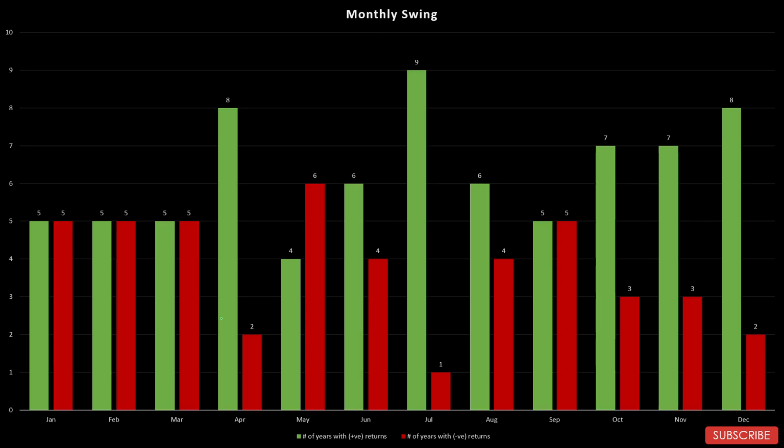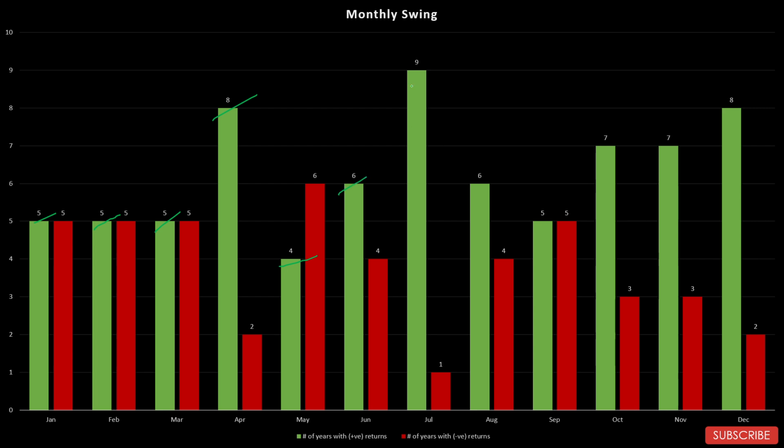Let's see the final graph, which is the monthly swing graph. In this graph, we can see that January, February, and March have all given five positive returns in the last 10 years. April has given eight positive returns in the last 10 years. May only four. June 6.